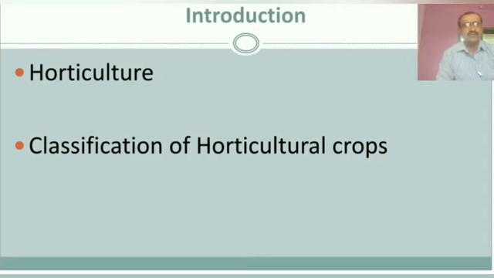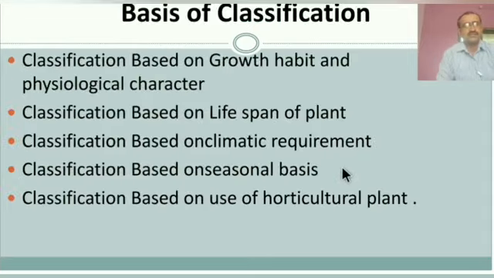Classification. The second point is the classification of horticultural crops. From time to time, horticultural crops have been classified into various groups depending on their growth habit, their cultivation requirement, climatic need and use. Horticultural crops are properly classified into three main or broad divisions: fruit, vegetable and flower. And these main classes are further classified again into 5 classes.